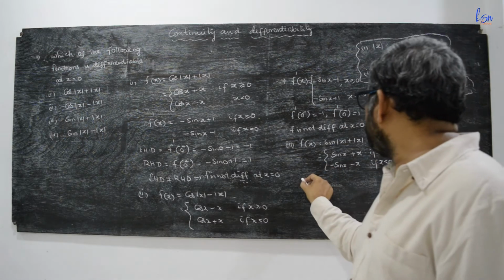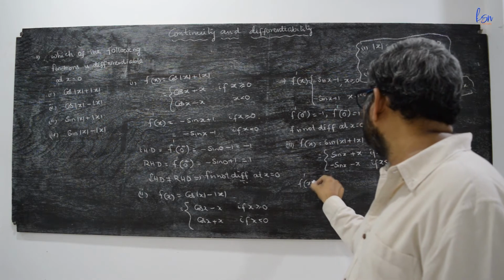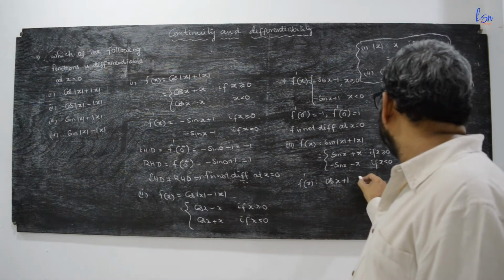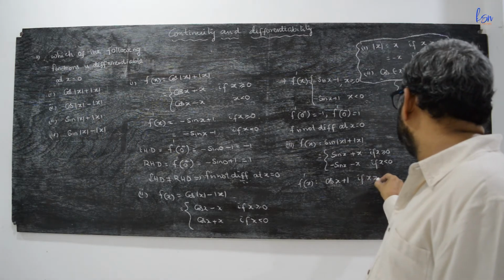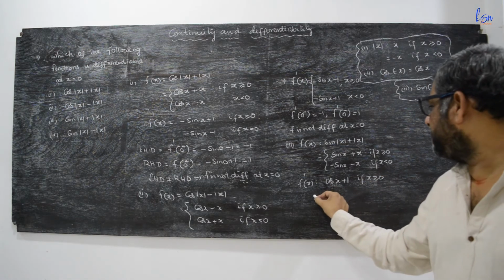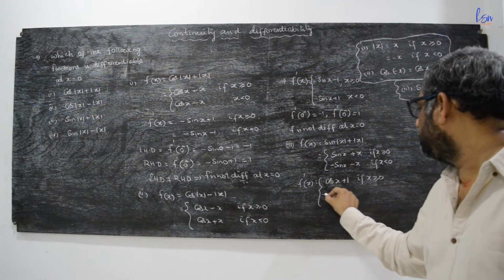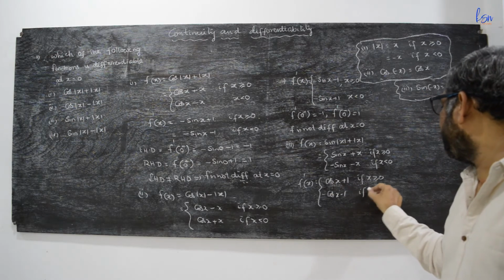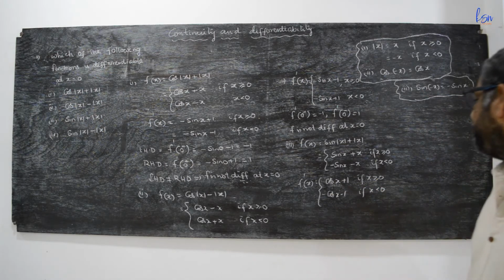Now by differentiating, f'(x) is equal to cos x plus 1 if x is greater than or equal to 0, and minus cos x minus 1 if x is less than 0.